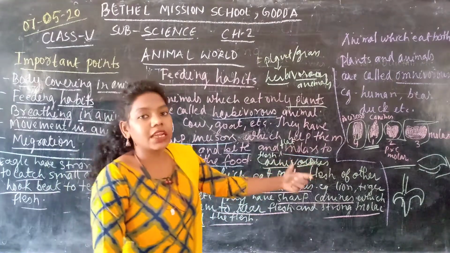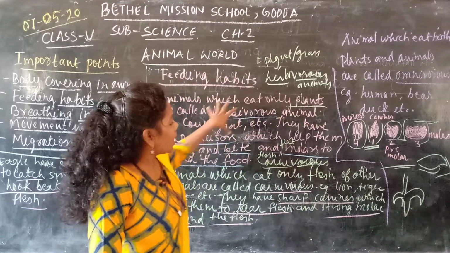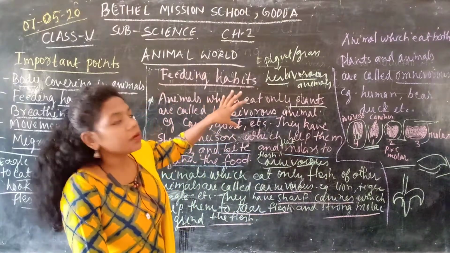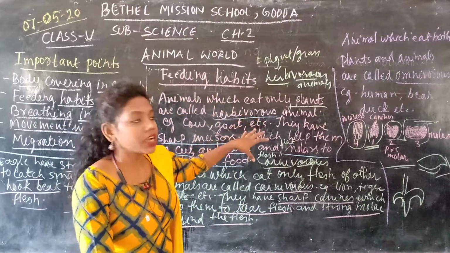and they can eat it properly. Okay, so this is how the animals are adapted and they eat different kinds of food.